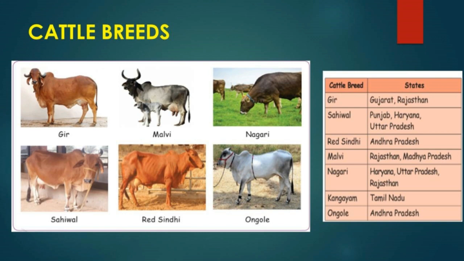Cattle breed and states. Gir, Gujarat, Rajasthan. Sahiwal, Punjab, Haryana, Uttar Pradesh. Red Sindhi, Andhra Pradesh. Malvi, Rajasthan, Madhya Pradesh. Nagari, Haryana, Uttar Pradesh, Rajasthan. Kangayam, Tamil Nadu. Ongole, Andhra Pradesh.